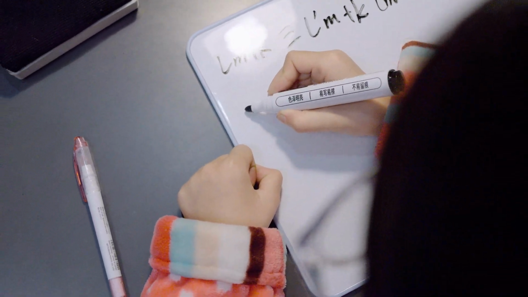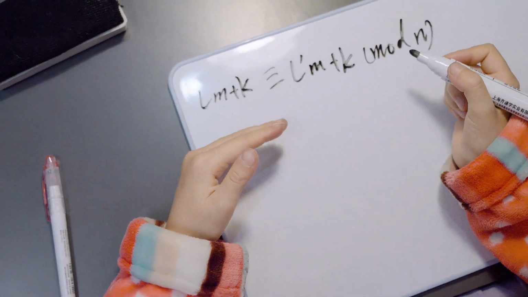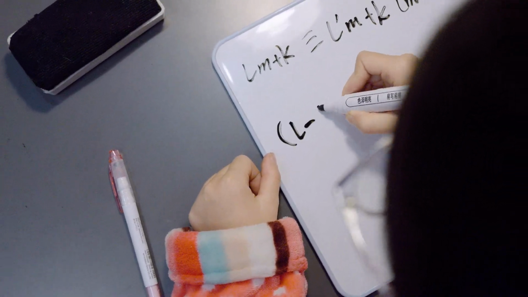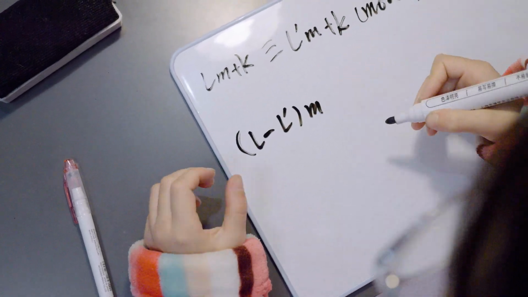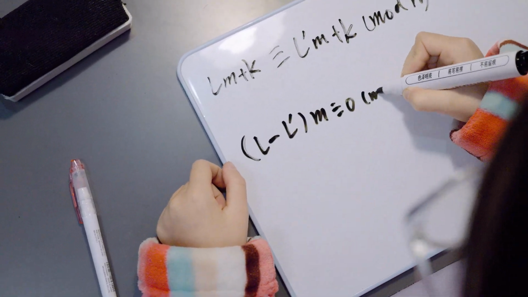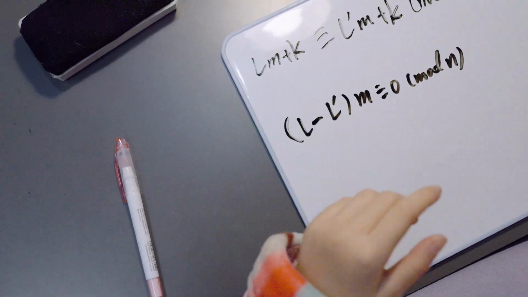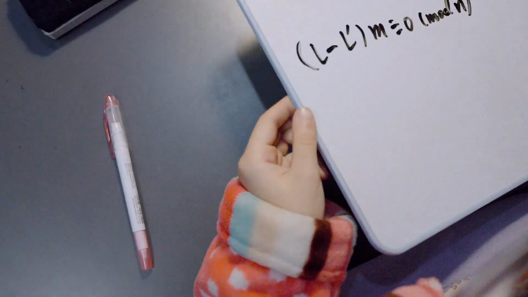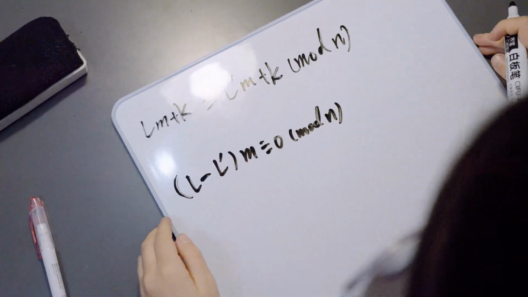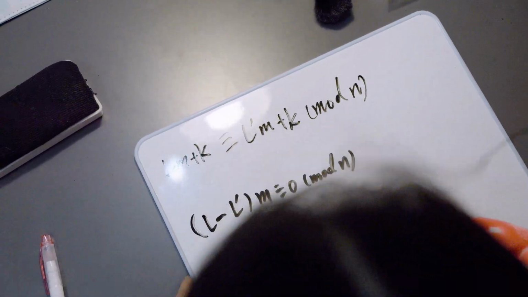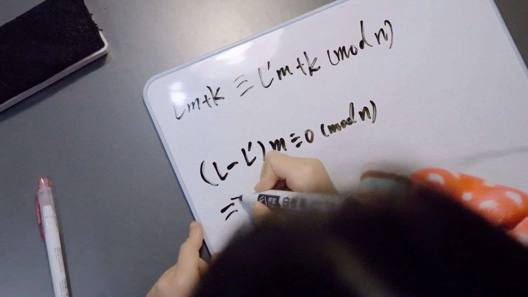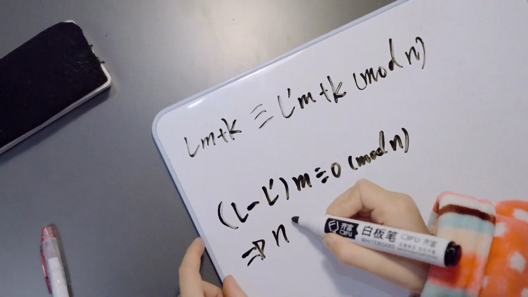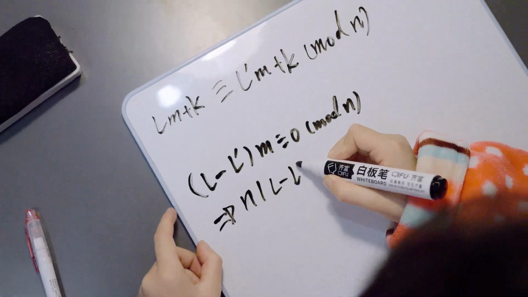So of course the difference we can calculate. k has been cancelled out, so it should be l minus l dash times m, and this is congruent to 0 mod n. And so what's now here? You see, m and n are co-prime, and this is the condition of this problem. Okay, so what's the next step? That tells us that n is a divisor of l minus l dash.